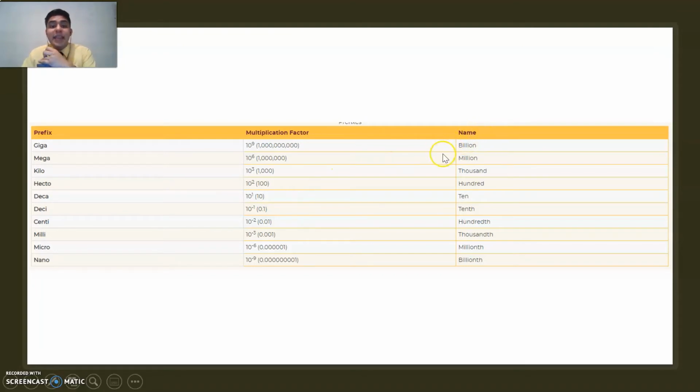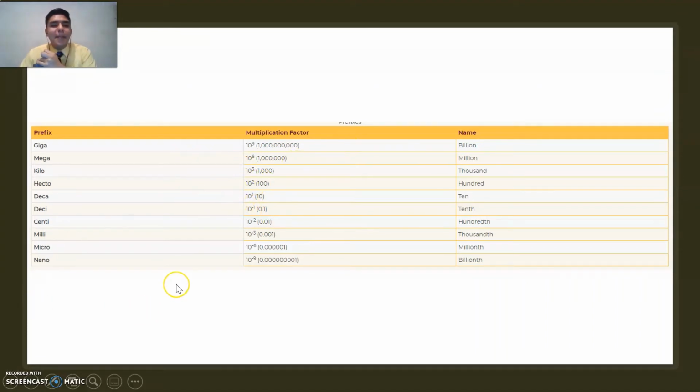So in this table, we're going to have the names that are going to be matching our numbers right over here. For the giga, it's going to be 1 billion. For mega, it's going to be 1 million, and it is going to be represented just like this. And also we have kilo, which is going to be 1,000. Hecto is going to be 100, and so on and so forth. We can continue. For example, when we say that we have a gigabyte, now you are considering how many kilobytes there are in each one of them.